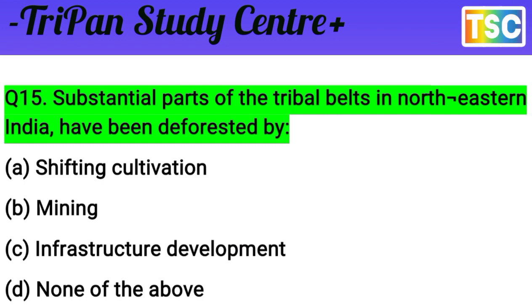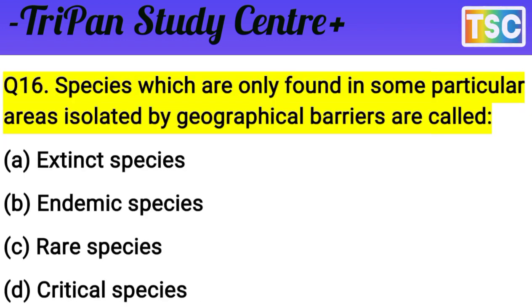That's great. Next question here: species which are only found in some particular area, isolated by a geographical barrier, are called what? A, extinct species; B, endemic species; C, rare species; and D, critical species. This is a most important question.